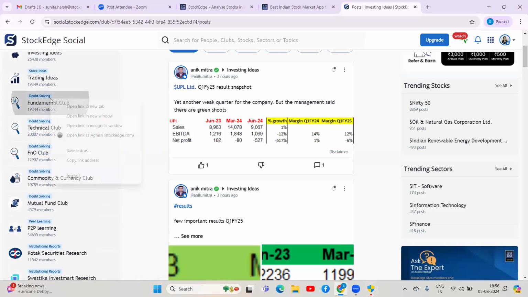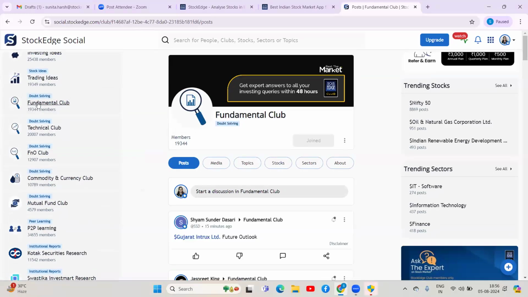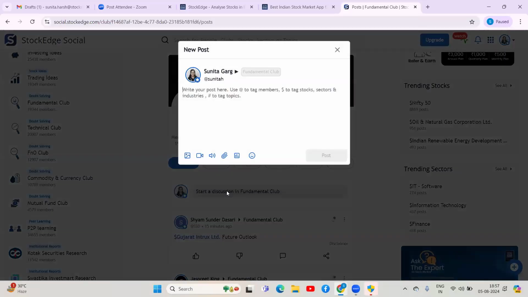So fundamental club, let me enter into this and show you. This is an open club, which means that if you want to ask a question here, you can put a question here. Click on start a discussion and there is a specified format. Specified format means that you need to come to the fundamental club. First thing is that. Second, you need to tag the stock perfectly. For tagging the stock, what you need to do is press shift and the $ sign.